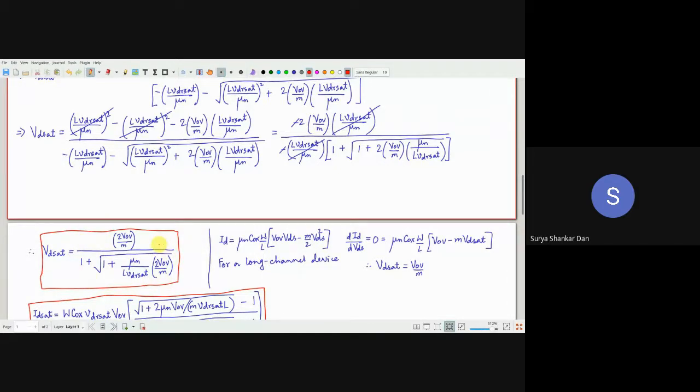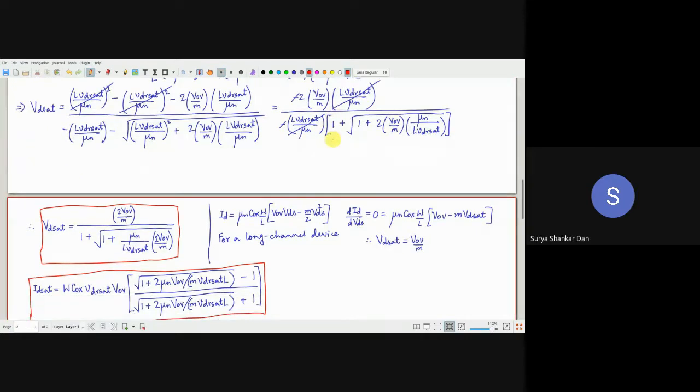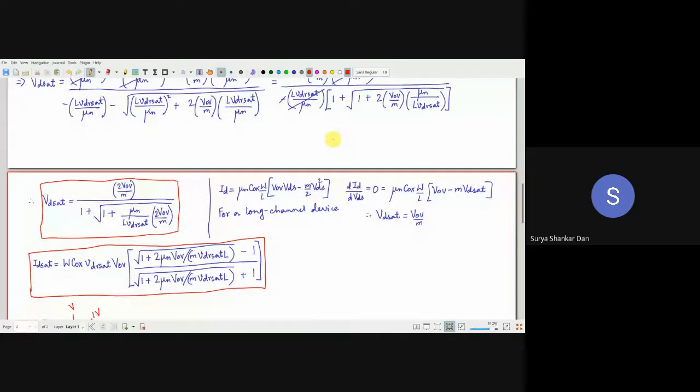Okay, let me pause for a minute. These derivations are something which you can check out in your hostels later.